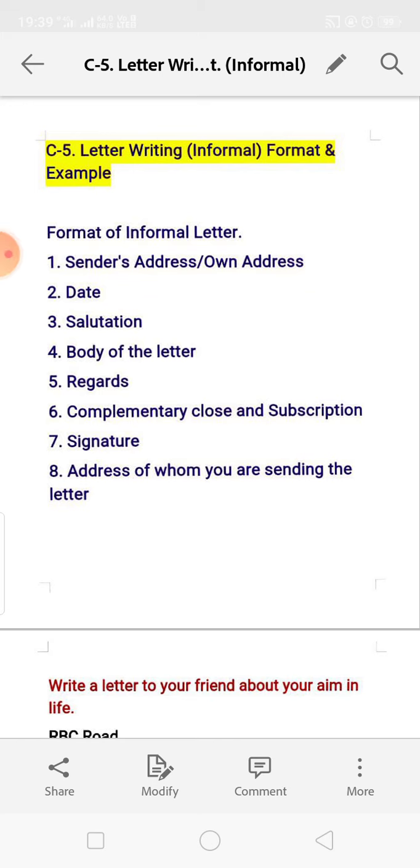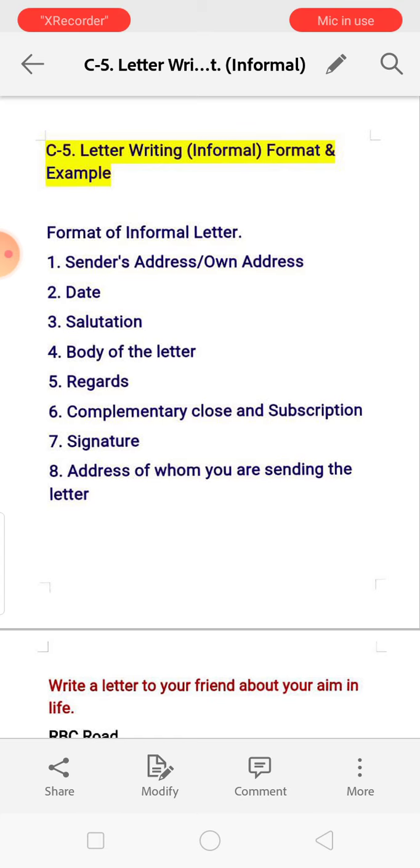Today I am sending you the informal letter writing format. Informal letters are written to parents, friends, cousins, grandparents, or any relative, uncles, aunts, like this. An informal letter is written to relatives, friends, parents, grandparents, this type of people. Okay, so the format of an informal letter.